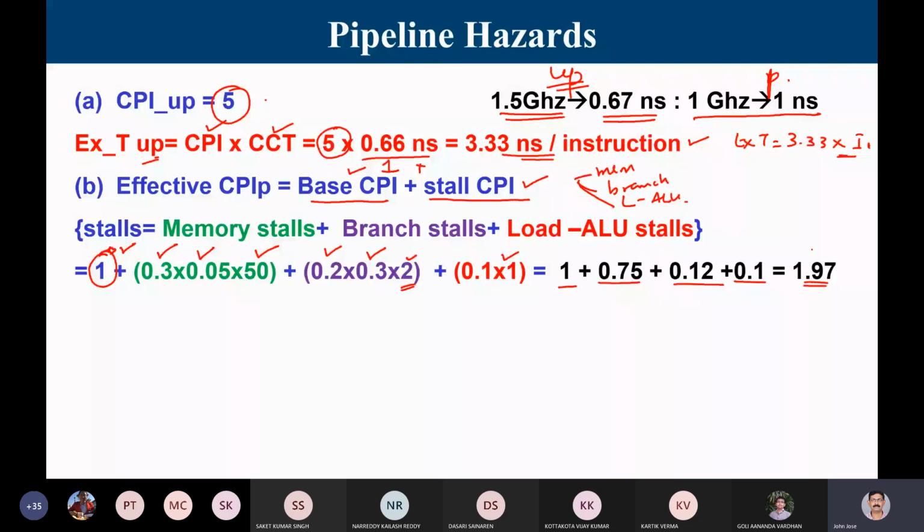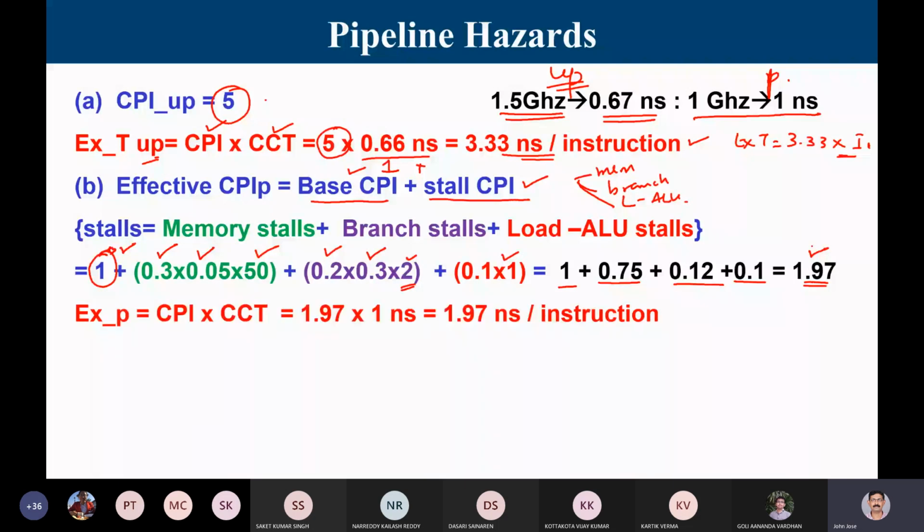So on an average, the cycles per instruction when you execute in the pipelined design is going to be 1.97. Now the execution time under the pipeline is CPI into clock cycle time. So it takes 1.97 clock cycles per instruction on an average, and 1 clock cycle is 1 nanosecond because I am operating at 1 gigahertz. So I will take 1.97 nanoseconds per instruction.